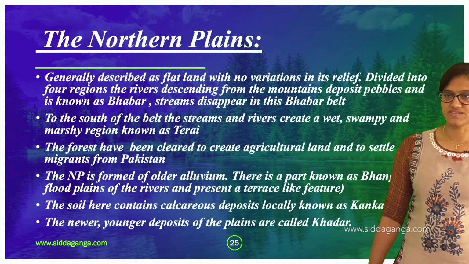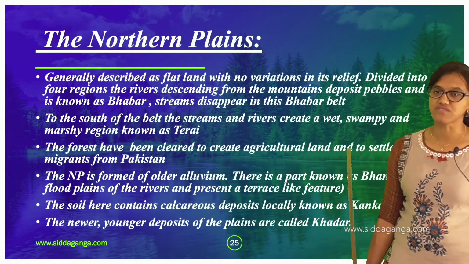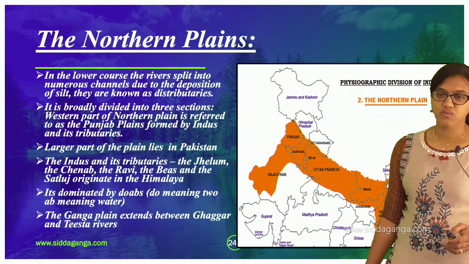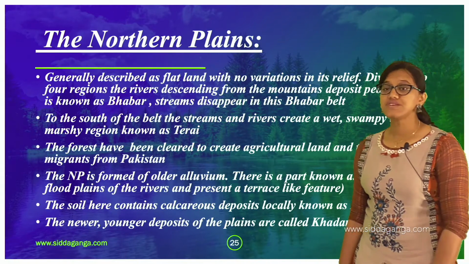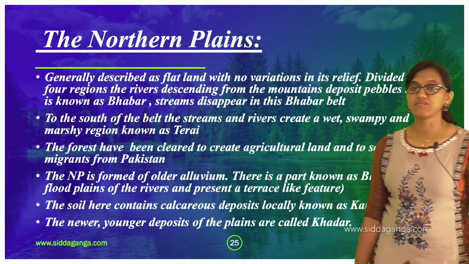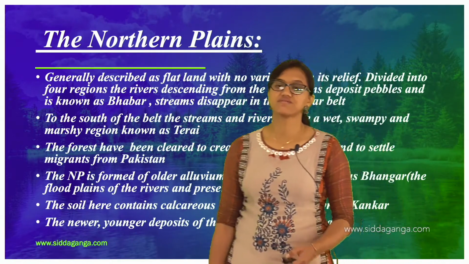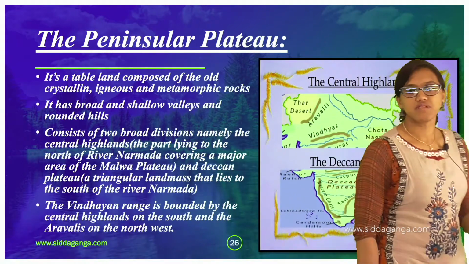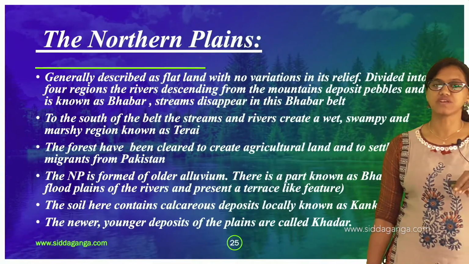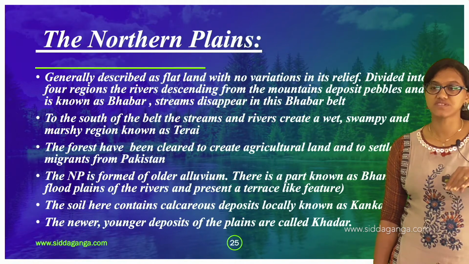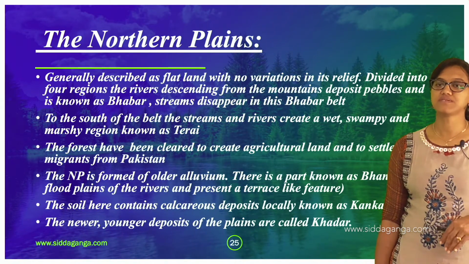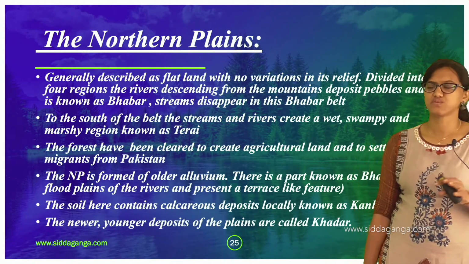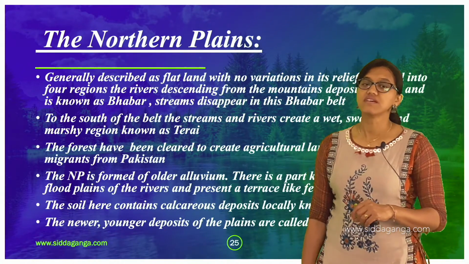And to the south of the belt, towards the south, the streams and rivers create a wet, swampy and marshy region known as Tarai. As it slopes to the south, the rivers create a very wet, swampy region, and it is known as Tarai here.